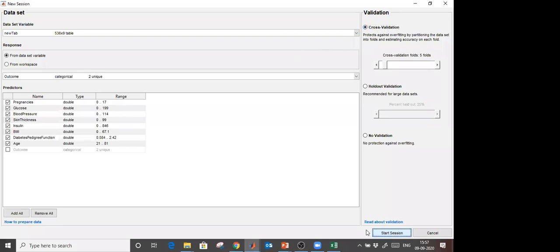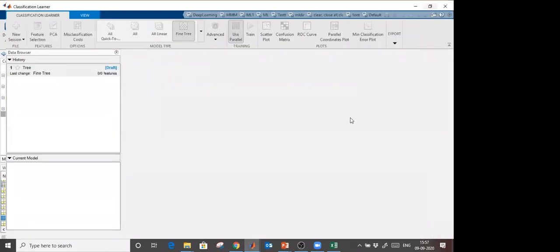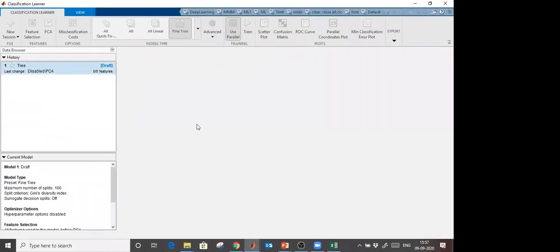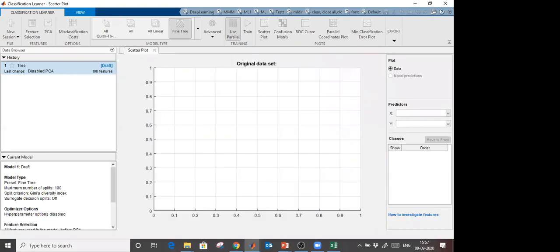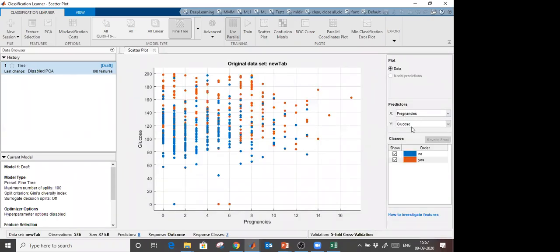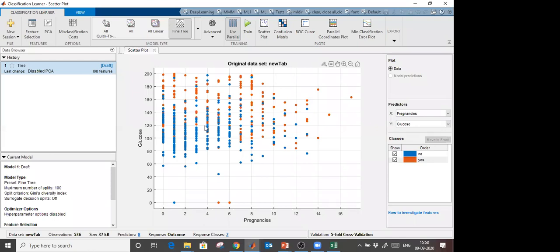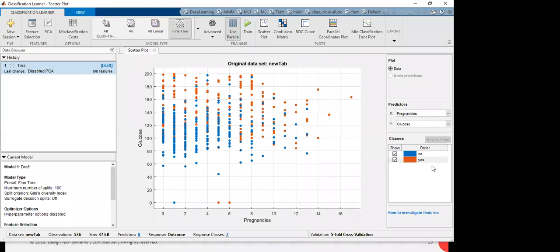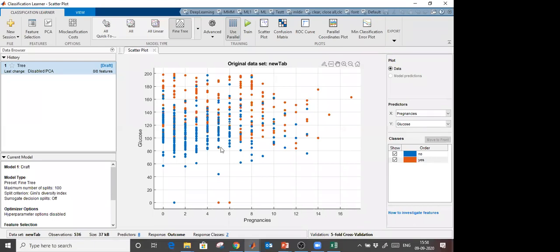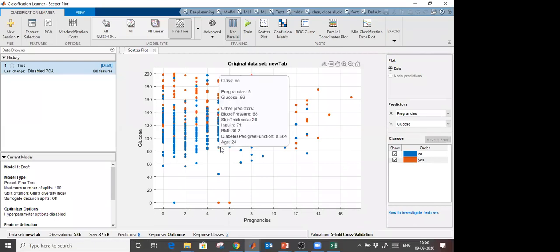And now I'm going to click start session. Okay, it takes a little time. Now you see this output here. On the right side, you see what is on the x-axis and what is on the y-axis. It shows how this data is distributed. If I am talking about glucose and pregnancies, both are highly correlated. Data are mixed with that, right? The red color on the right side shows diabetes, and blue color is non-diabetes. That is a g-scatter plot of the grouping of data.